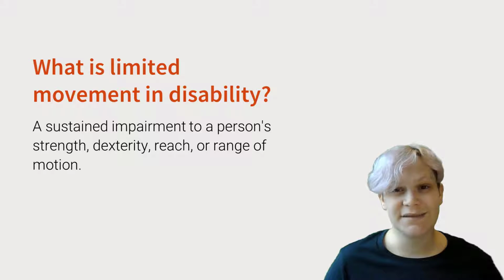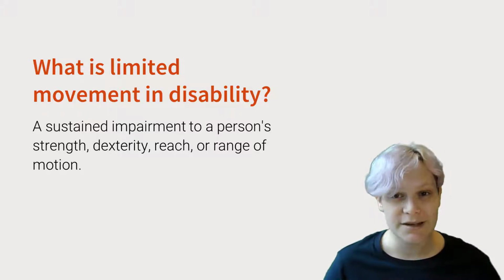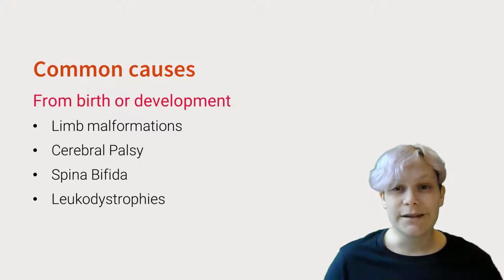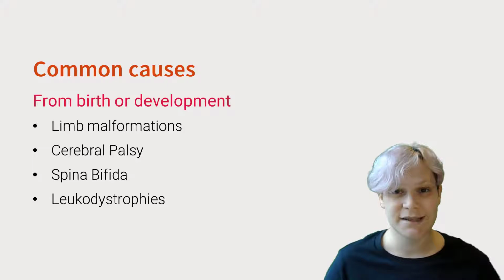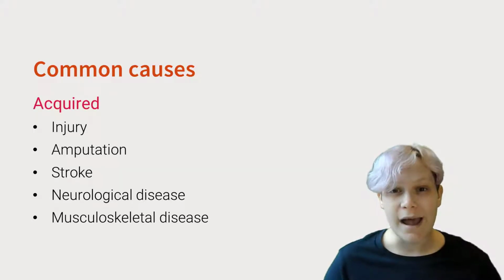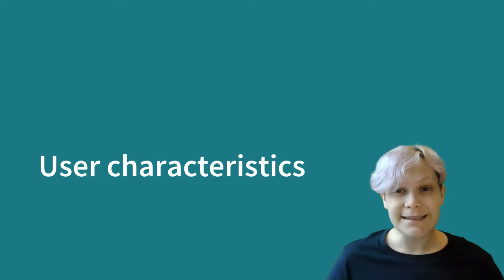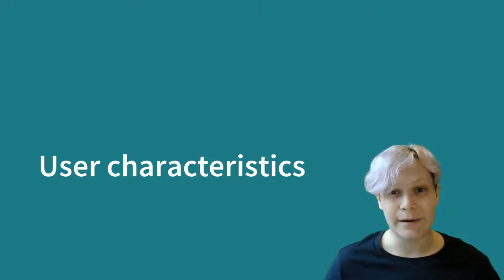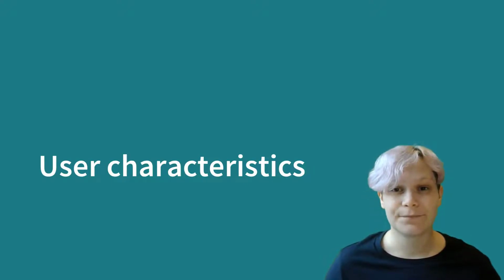But in the context of disability, this impairment to a person's strength, dexterity, reach, or range is sustained. Common causes from birth or development include being born with limb malformation, cerebral palsy, spina bifida, or leukodystrophies, while acquired conditions can include injury causing full or partial paralysis, amputation, stroke, neurological disease, or musculoskeletal disease. Let's look at some of the user characteristics of people with limited movement in more detail.